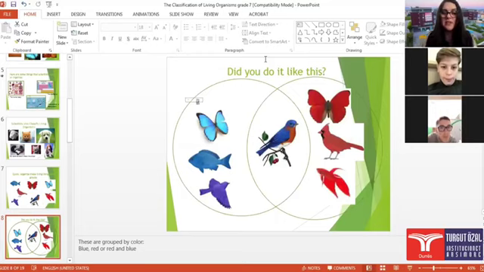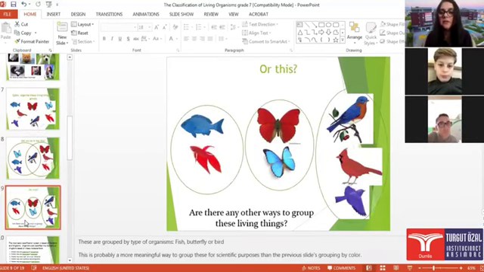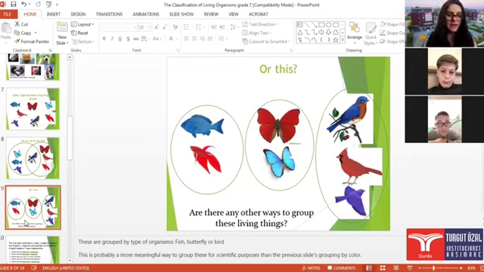So you did it in this way. Firstly, we can say that we grouped them by their color, so blue or red. While another classification is here. These are grouped by type of organism: fish, butterfly, and birds. This is probably a more meaningful way to group these for scientific purposes than grouping by color. So it is very important to know that this is the way you can group living things.